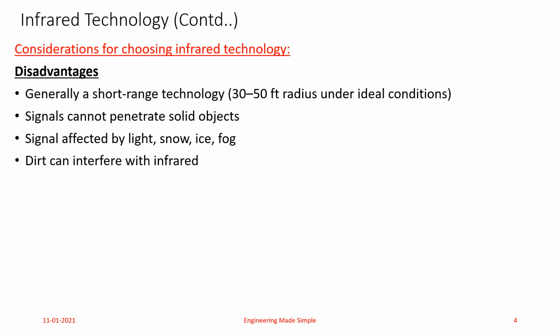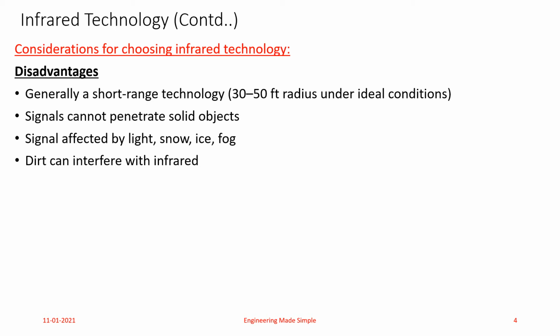Now, what are the disadvantages when it comes to infrared technology implementation of WLAN? Generally, it is a short range technology. Means if you want your wireless local area network to have a large coverage radius, then it is not advisable to go for this technology. Generally, the coverage radius of a wireless local area network using infrared wireless technology is 30 to 50 feet only